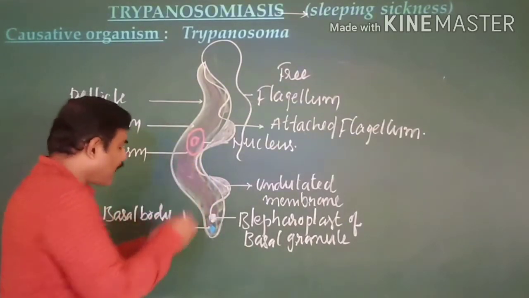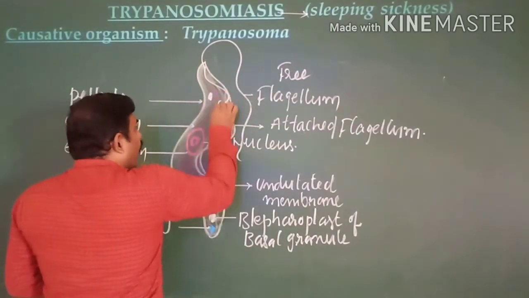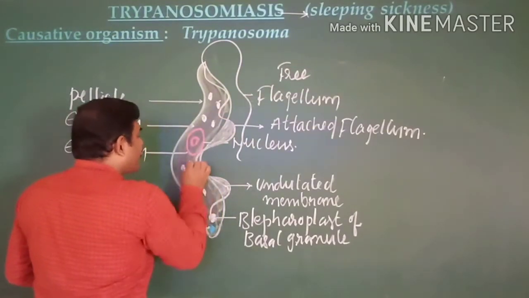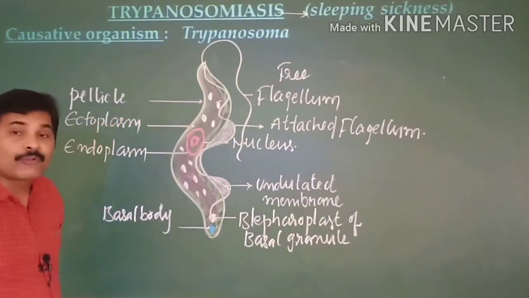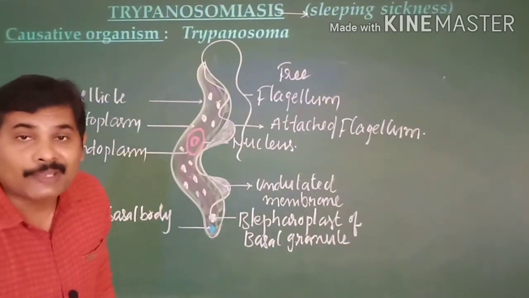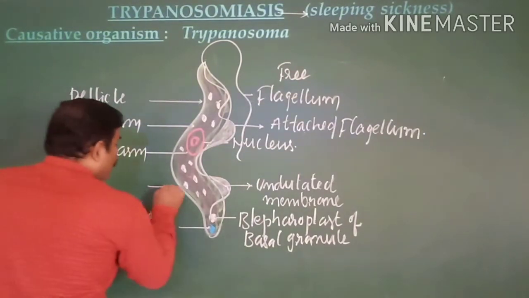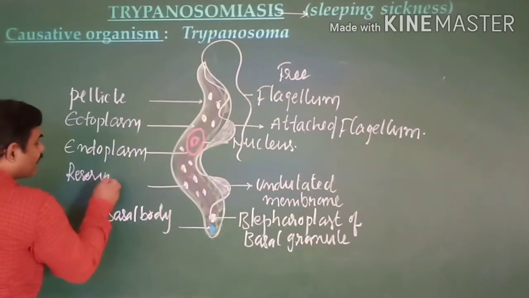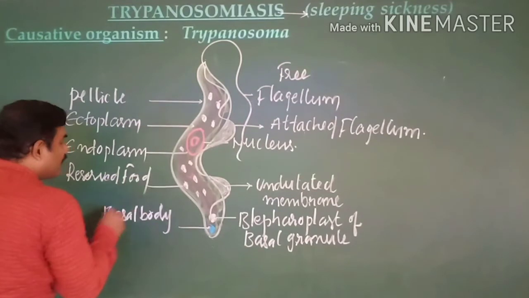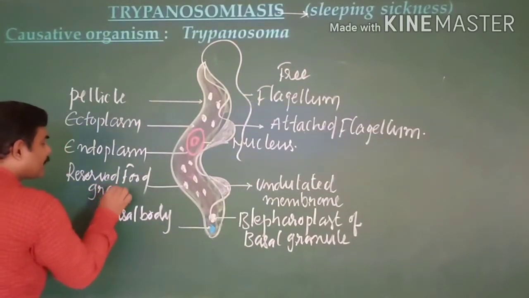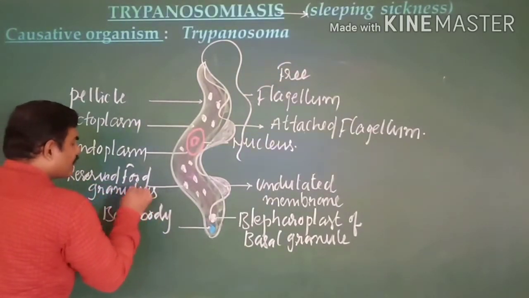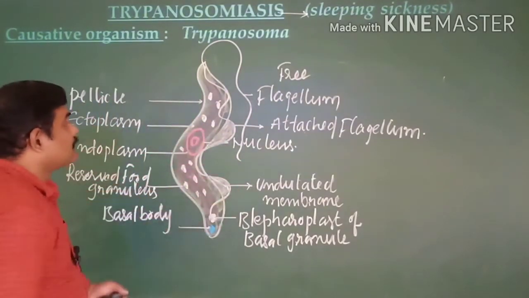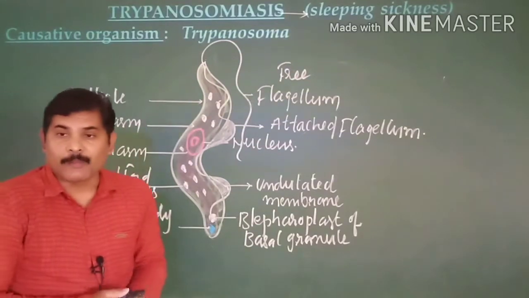When you see the cytoplasm, within the cytoplasm, all along its length, you can see some granules present. These are nothing but the reserved food materials, known as reserved food granules. This is the entire structure of Trypanosoma, a parasite.